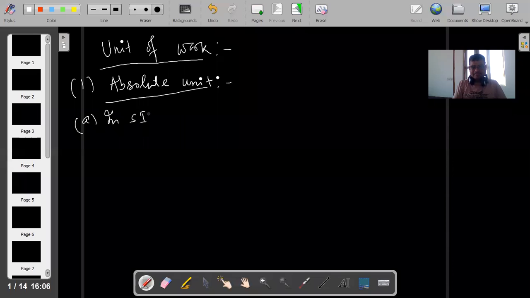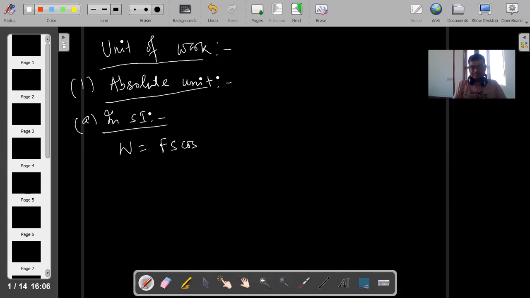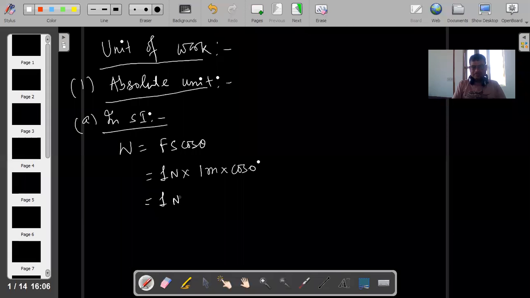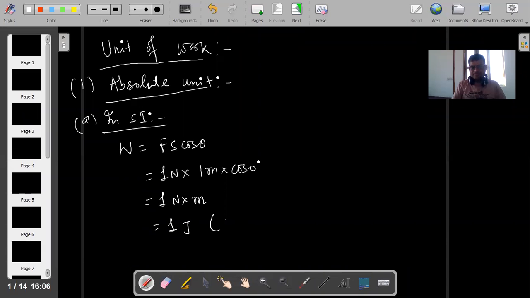In SI, W is equal to F s cos theta. F is 1 Newton, displacement is 1 meter, into cos 0, which is 1. So this is 1 Newton into meter. 1 Newton into meter is known as 1 joule. Joule is the SI unit of work, in absolute unit. Write down.